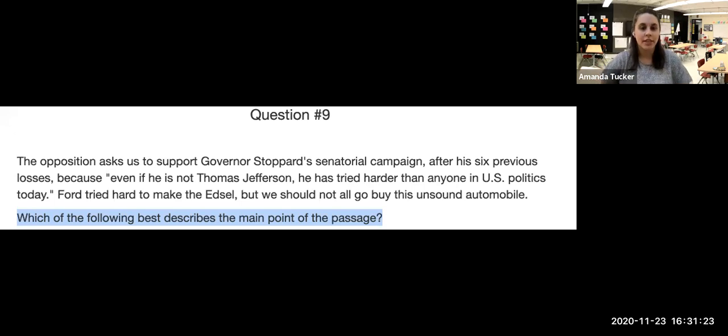So when we're reading this, we're noticing some opposition. The opposition argues that Stoppard should be elected as senator because even if he's not Jefferson, he has tried harder to be elected than anyone else. There's evidence that he's lost a few times. He has 6 previous losses on his way to becoming senator.